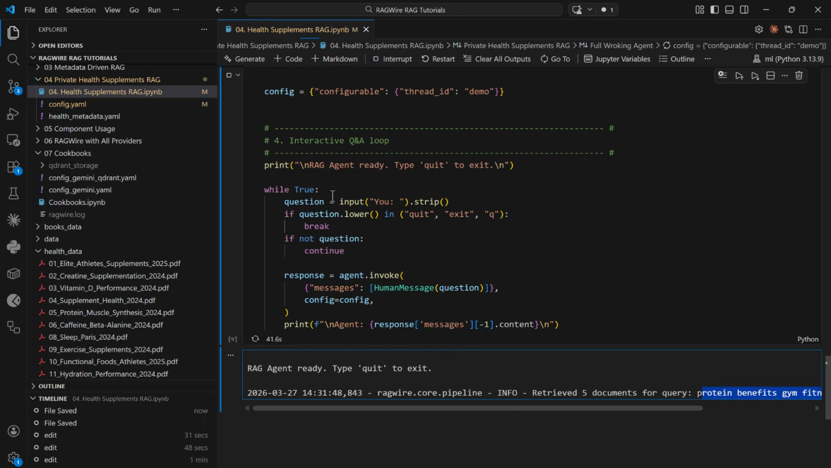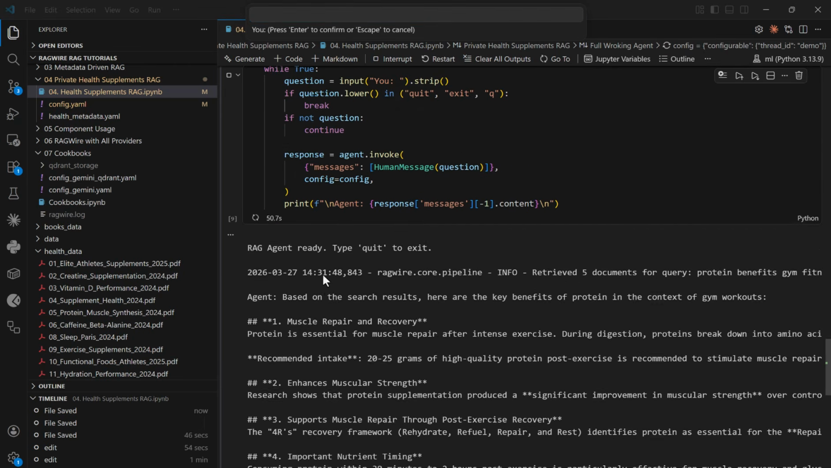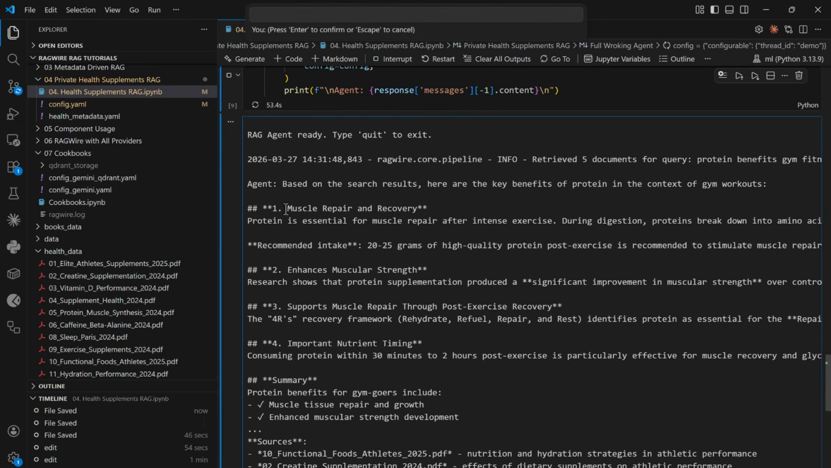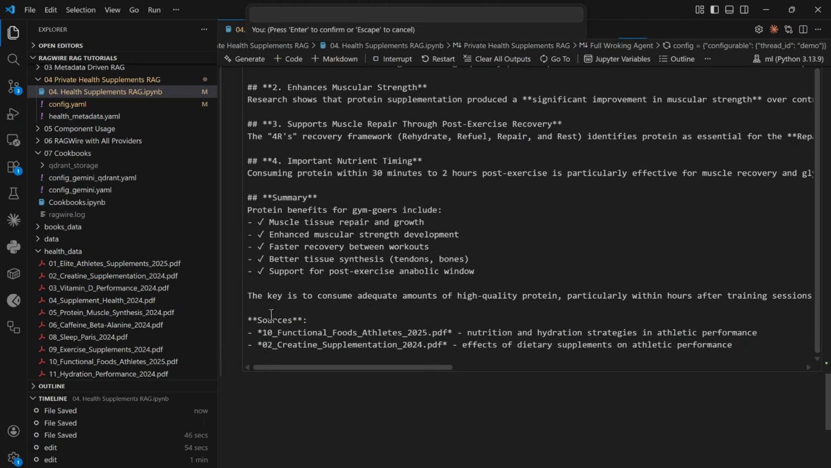Then the overall final result is being generated. Once the final result is generated, that will be printed here. We should be able to see that. As you can see here, the result is printed. We can clearly see muscle repair and recovery. That's the benefit of the protein, enhanced muscular strength, and so on. And then finally, we can see here the sources as well. Basically, citation is also coming. That means this answer is not coming from a random internet source. What we have done here, we have provided the source of the data related to health and fitness, and all the answers which we are going to get here, everything is going to come from this particular health data.